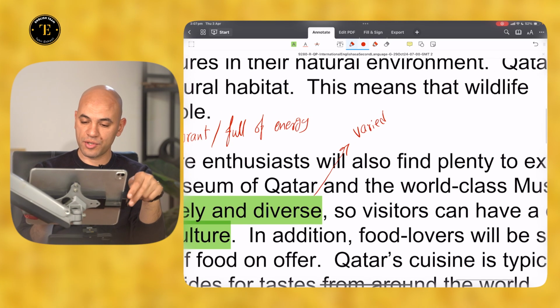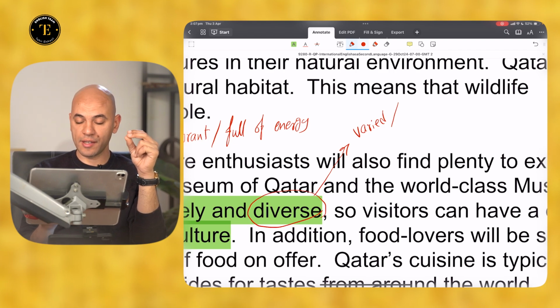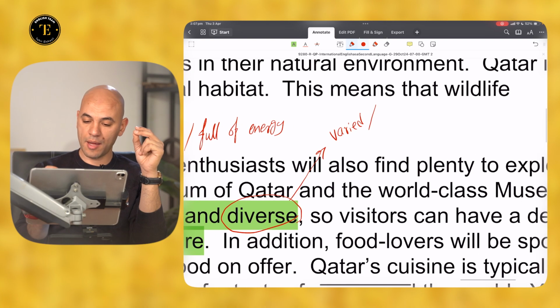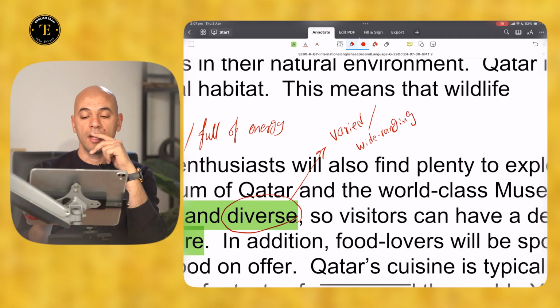You can also use something like, of course, I can't use the word diverse or any similar word to diverse, but I can use something like wide range of, or wide-ranging. You can use the word wide-ranging, okay?